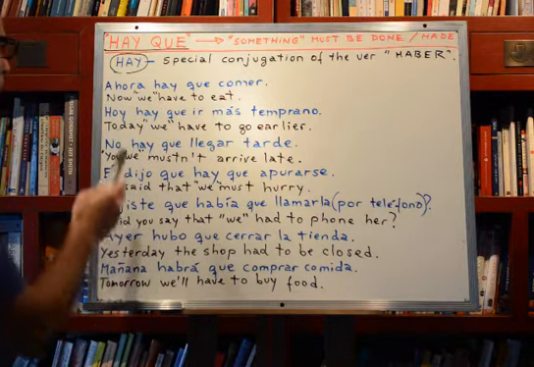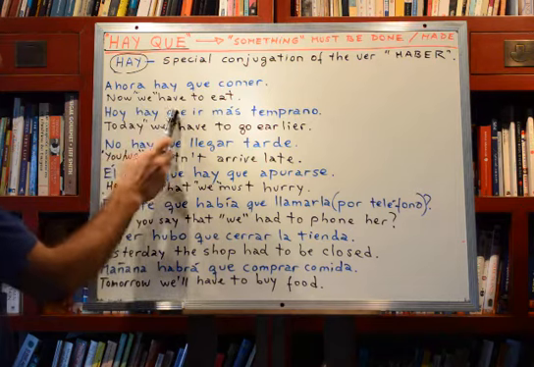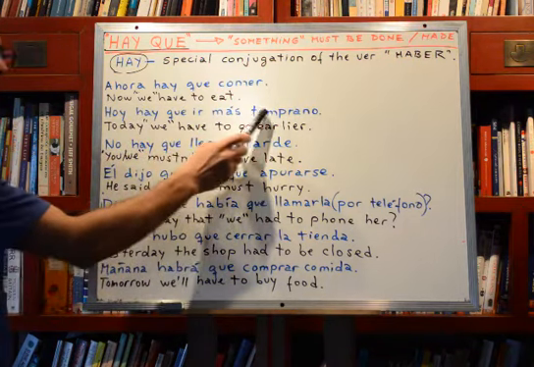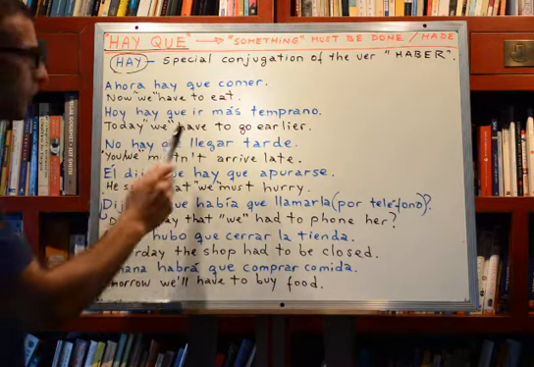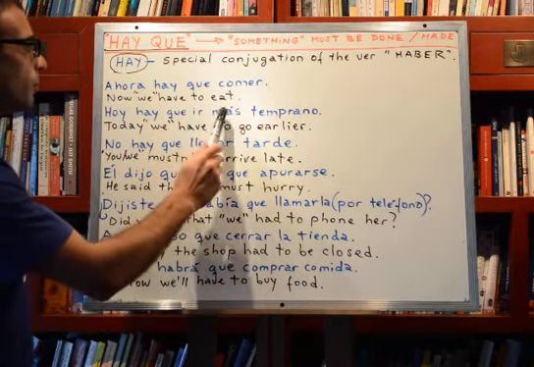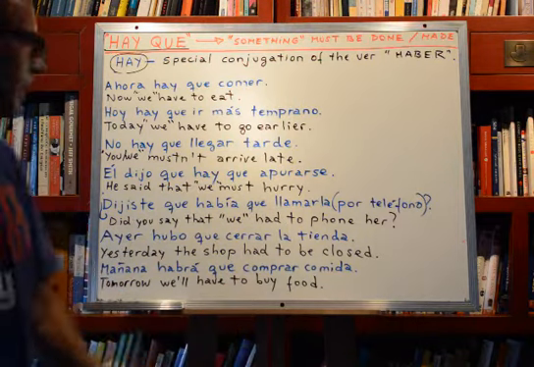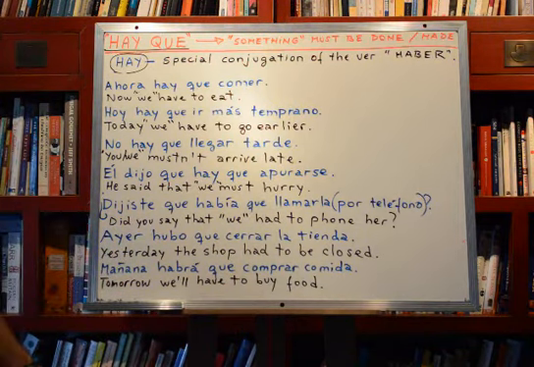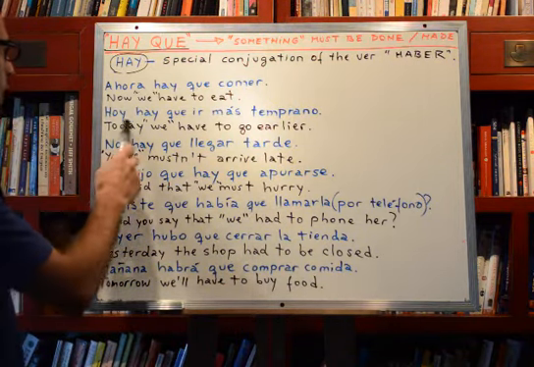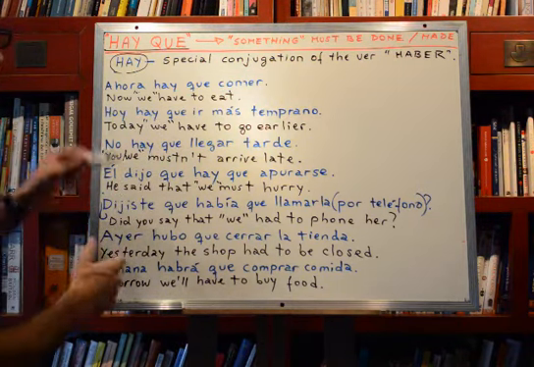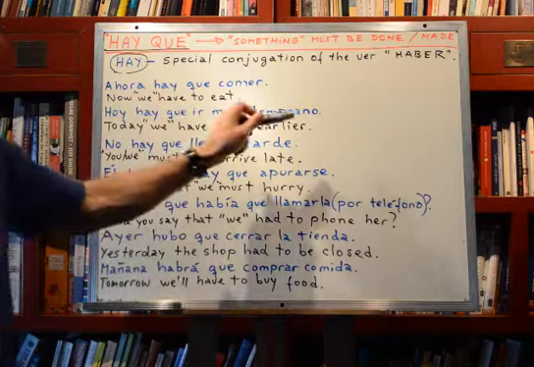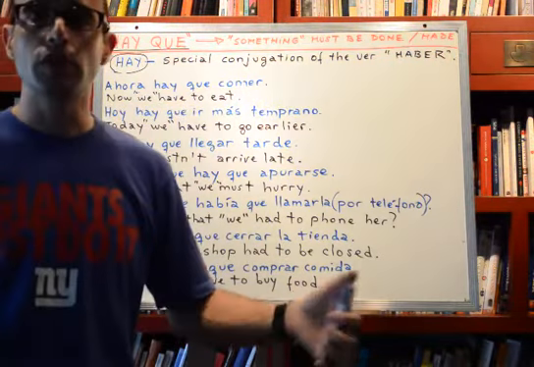Next example. Hoy hay que ir más temprano. Literally, today hay que go more early, or earlier, right? This is the same as saying today we have to go earlier, okay? However, here in the phrase in Spanish, there is no subject.